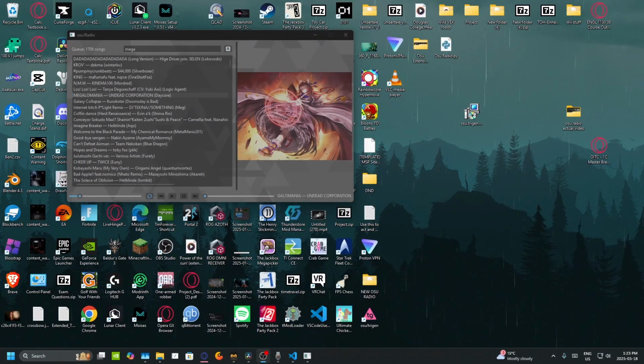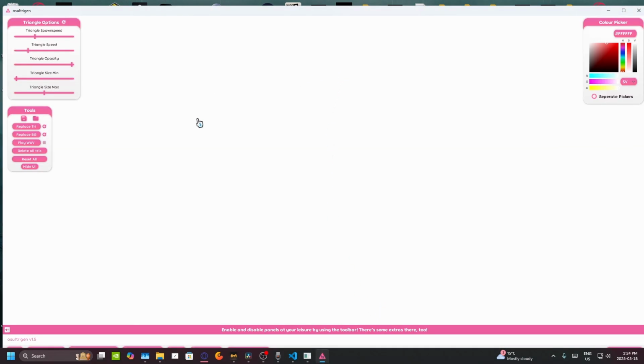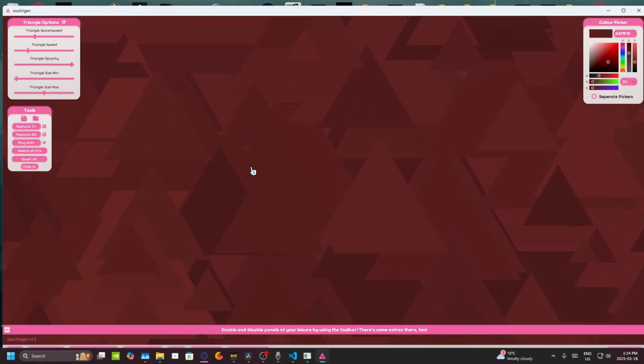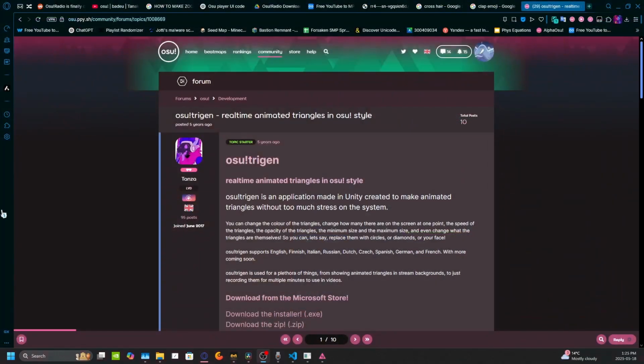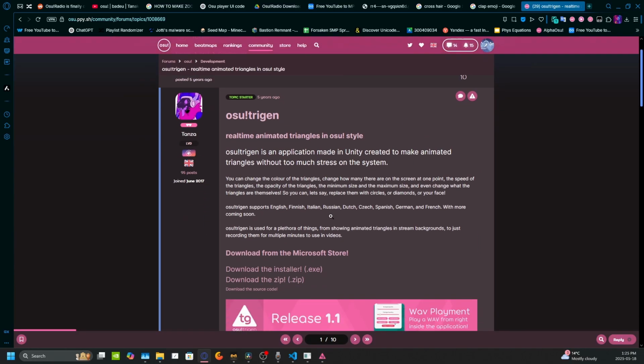Also, I totally forgot to give some credit to a wonderful developer, OSU Trigen. This is the program that made the background for this. I would like to give some credit where credit is due. This is probably the greatest program I've seen for developing OSU backgrounds. Okay, there we go. I found it. Huge credit to Tanza for this. This is incredible. I would love to thank you for everything that you've created here.